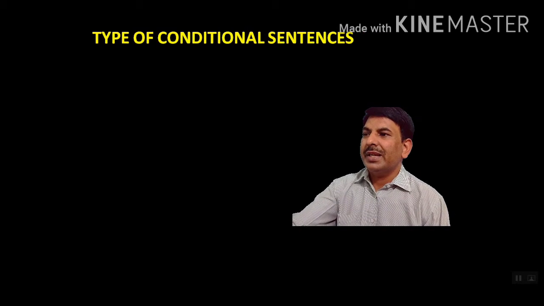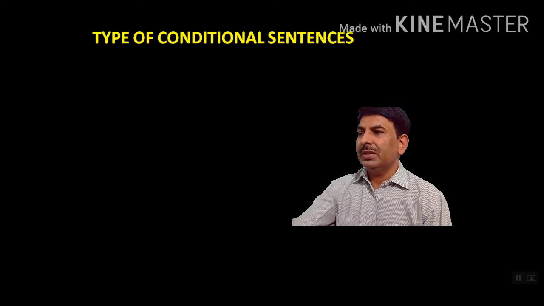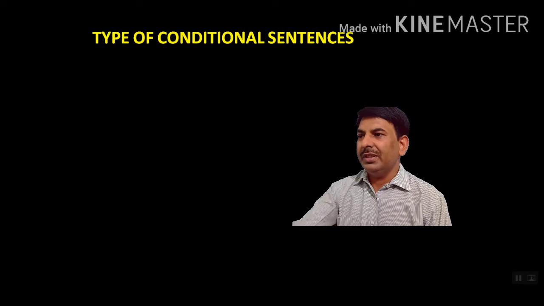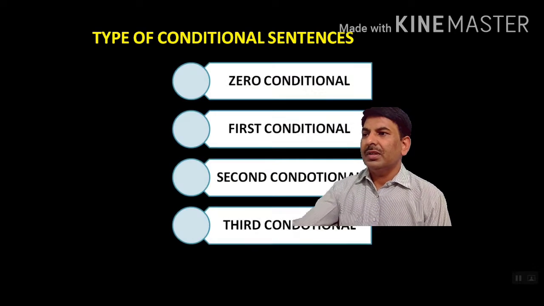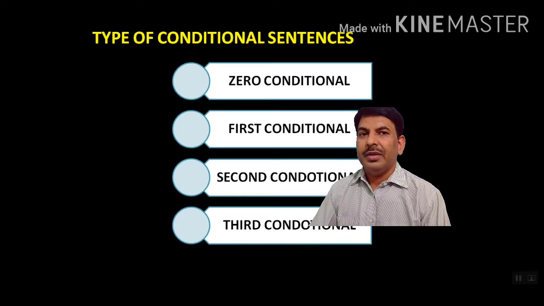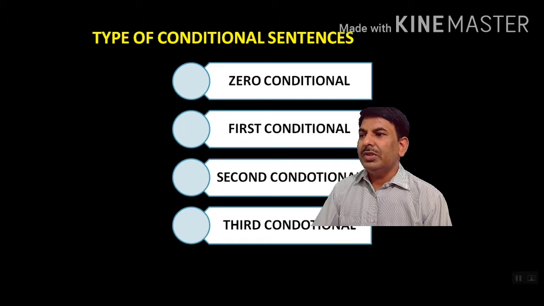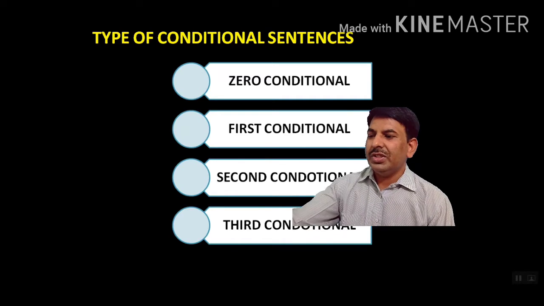Dear students, let us have some type of conditional sentences further in detail. Here we have divided four parts. Number 1, zero conditional. Number 2, first conditional. Number 3, second conditional. Number 4, third conditional.